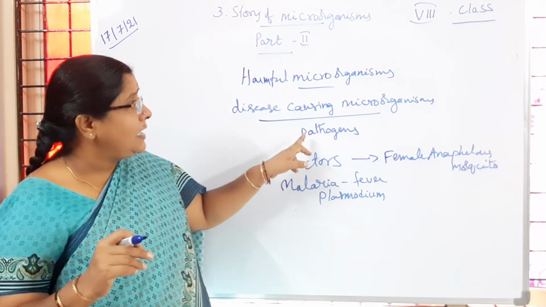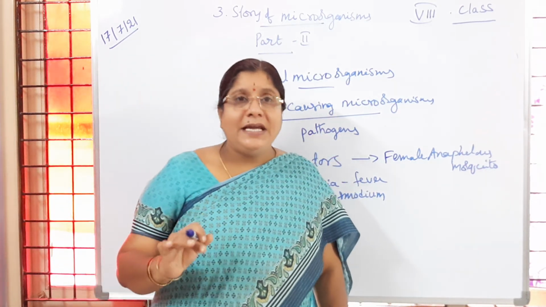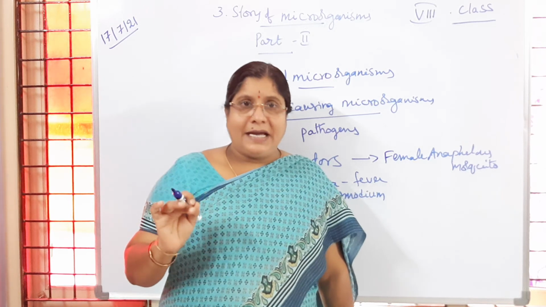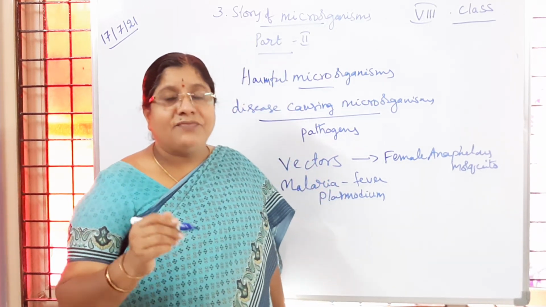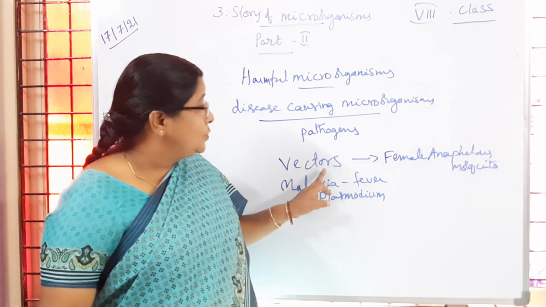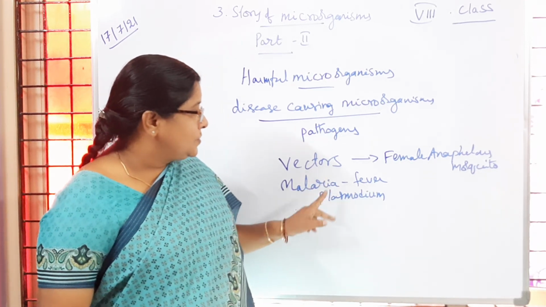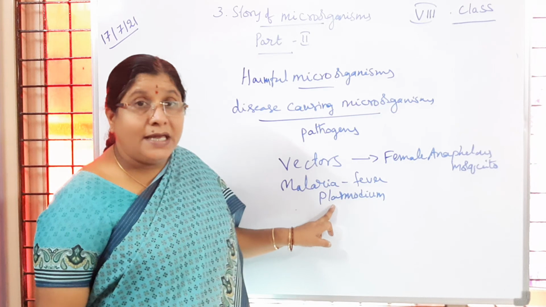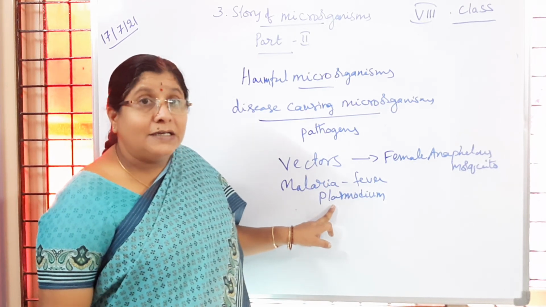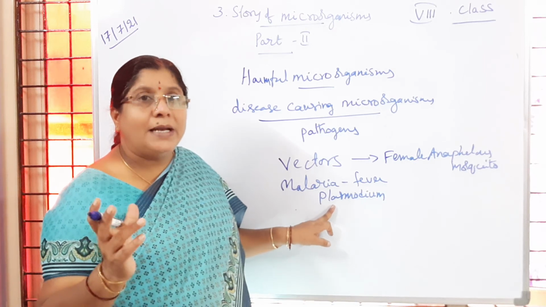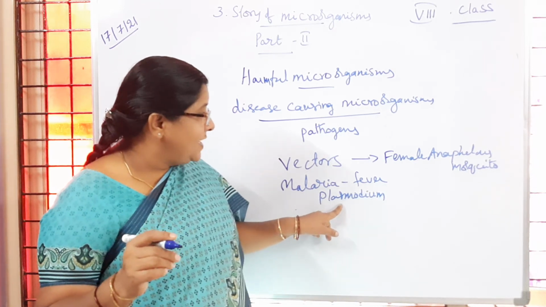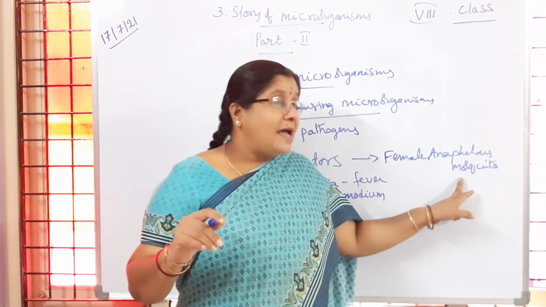So like that, pathogens are disease causing organisms, and the causative organisms are carried from person to person through vectors. Here malaria is caused by a protozoan parasite. It belongs to the protozoa phylum, that is Plasmodium, through the female Anopheles mosquito.